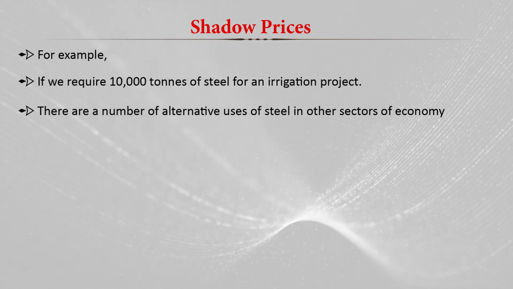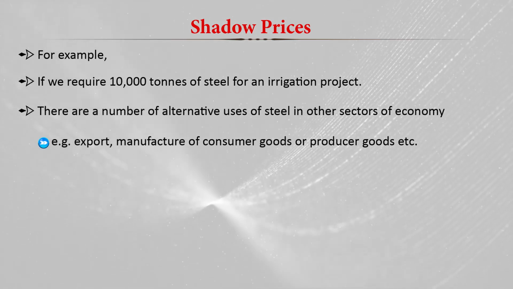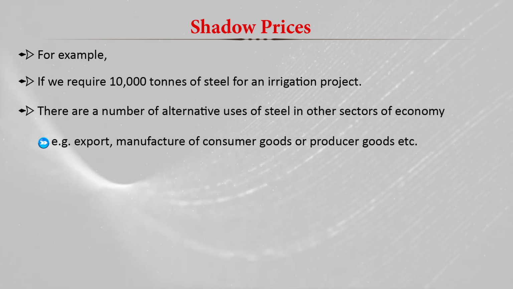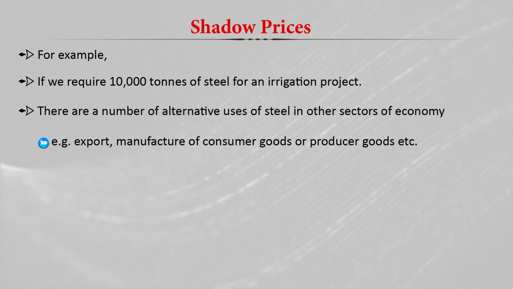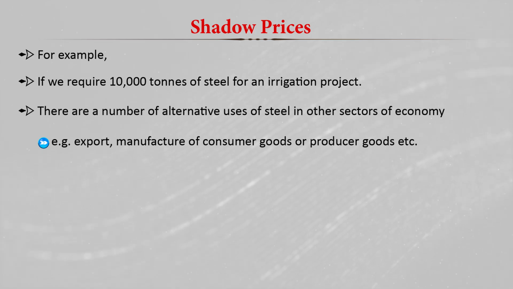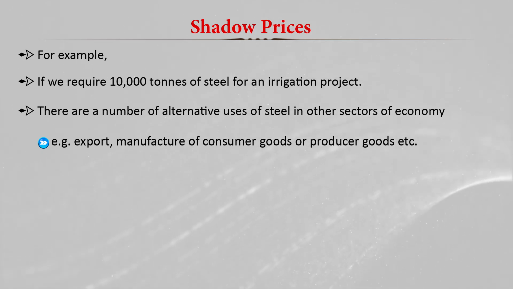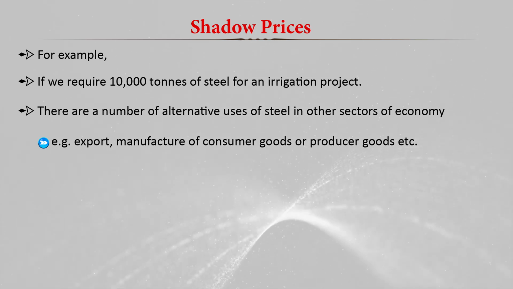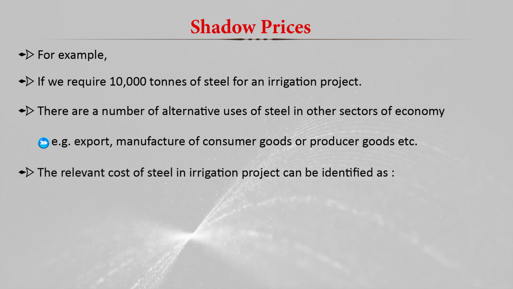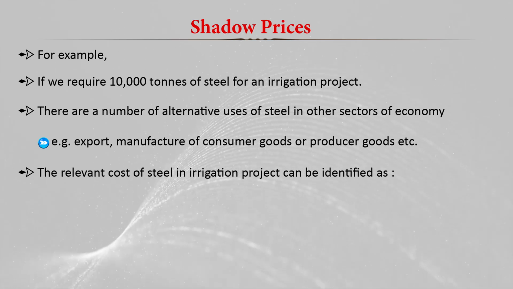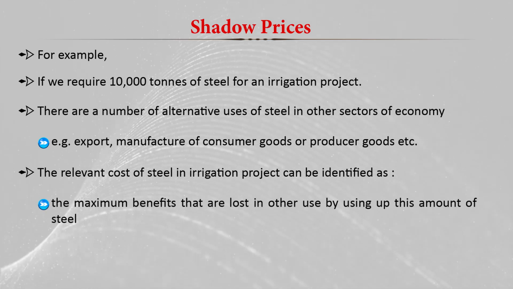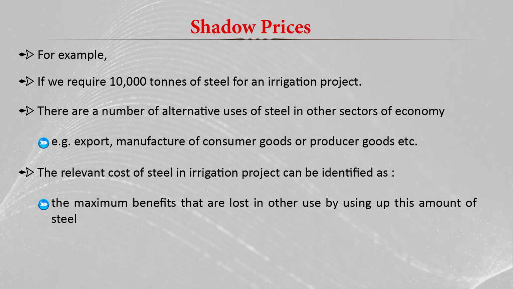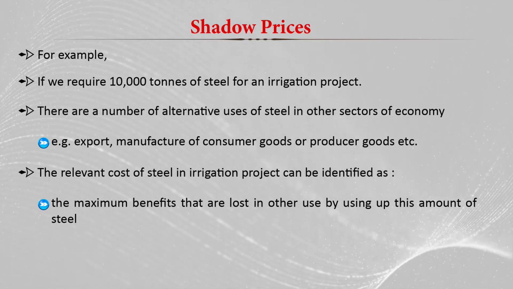This steel can be used for export, or for manufacturing consumer goods or produced goods. So we are purchasing it for an irrigation project, but it has alternative uses. So the relevant cost of steel in the irrigation project can be identified as the maximum benefit that is lost in other use by using up this amount of steel.